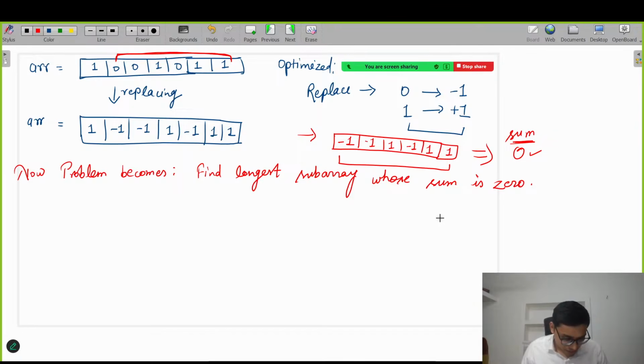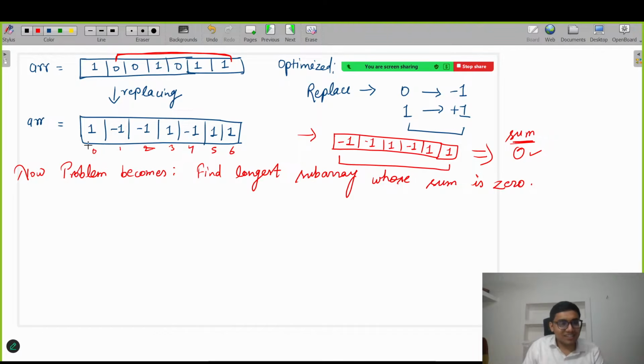Abhijit is saying, sir, the answer could be the subarray from array of 0 to array of 5. Yes, let me check it. This is 0 index: 0, 1, 2, 3, 4, 5, 6. So from 0 to 5, if you count 1, 1, 1, -1, -1.